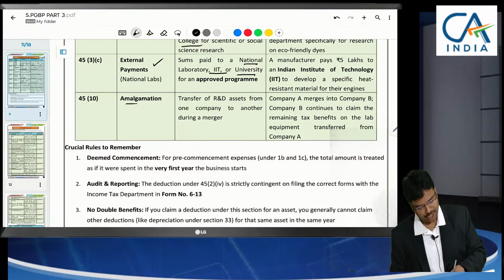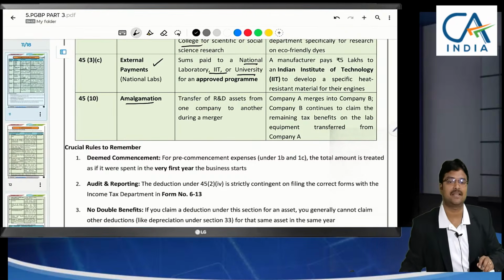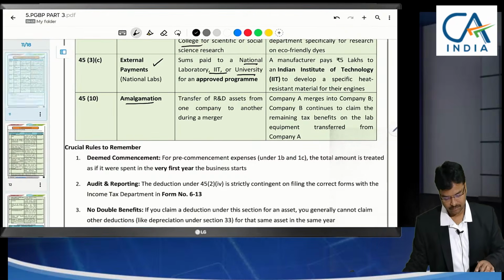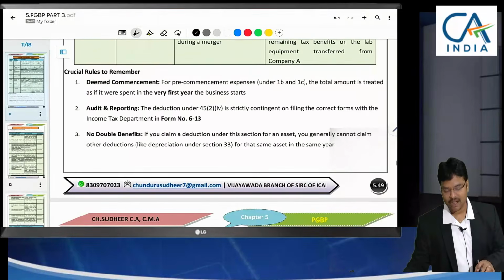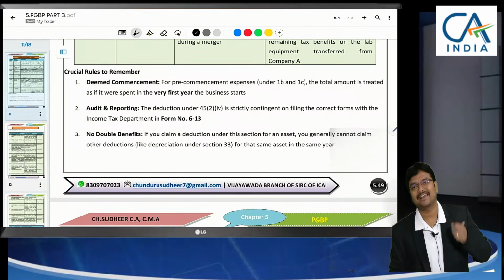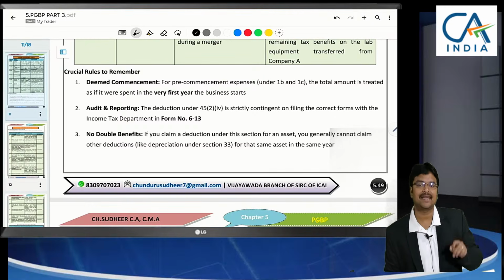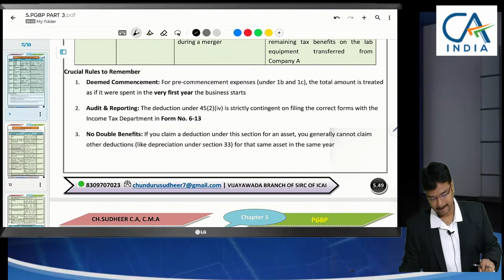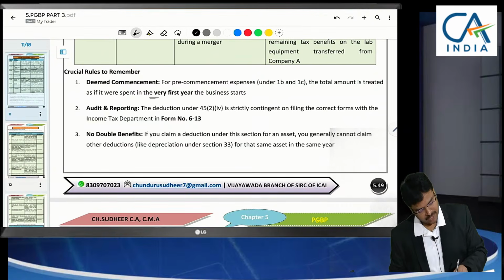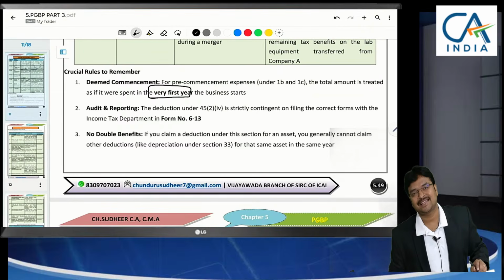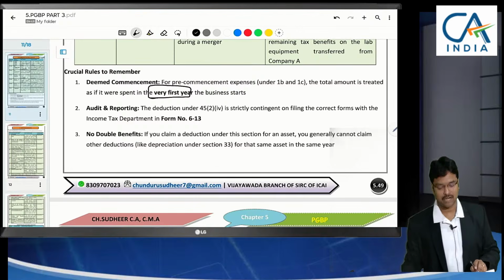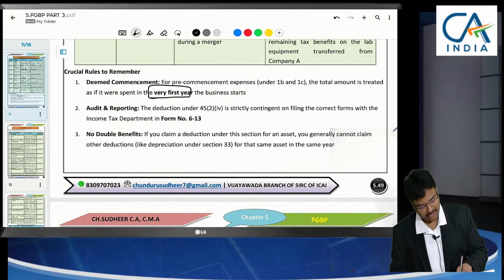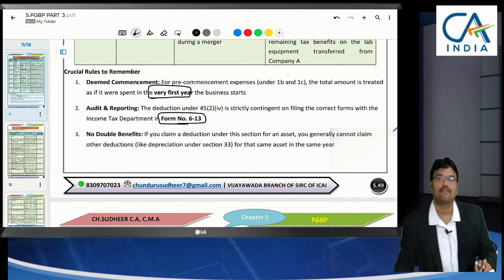This deduction continues even if amalgamation has taken place. Even if one company, after research, is acquired by another company, the new company can also claim this deduction. Here the last 3 years' expenditure we said was eligible. We treat it as if it started in this year only, and the last 3 years' expenses can also now be claimed as deduction.